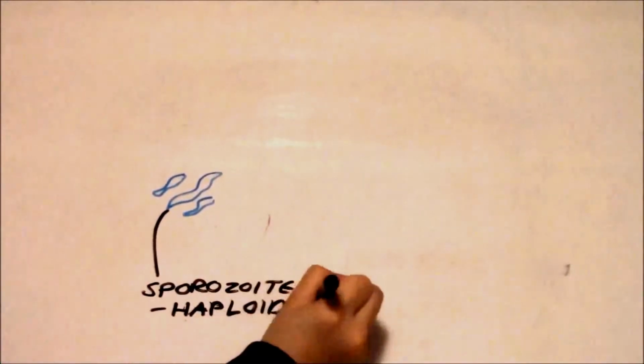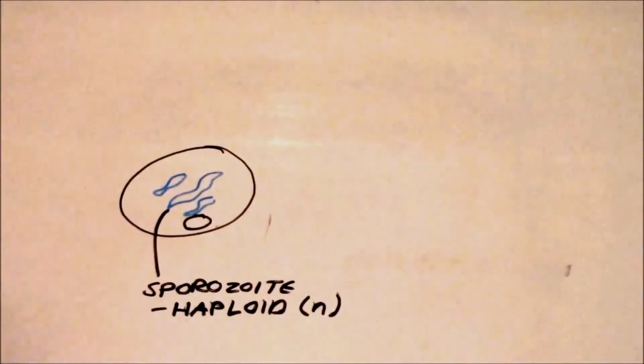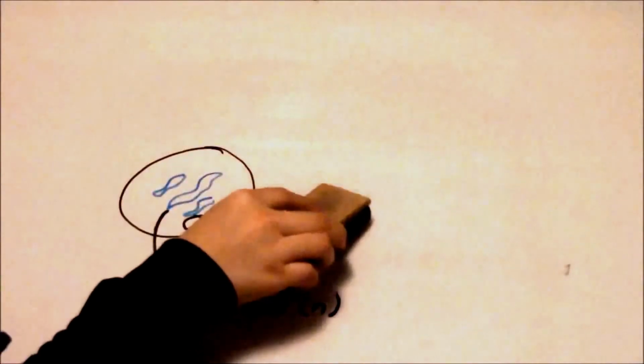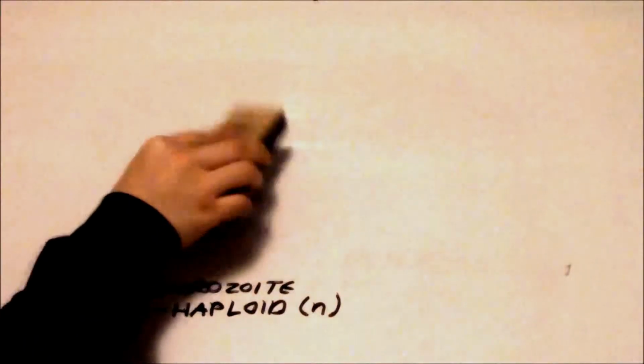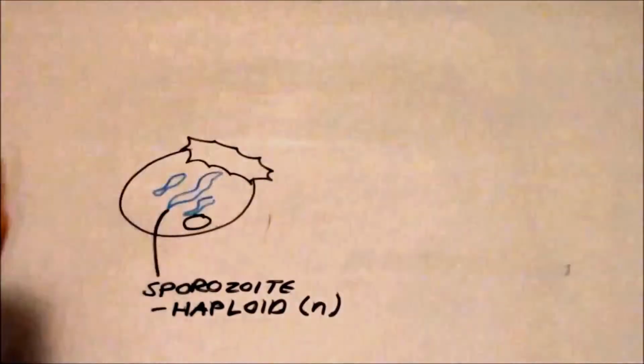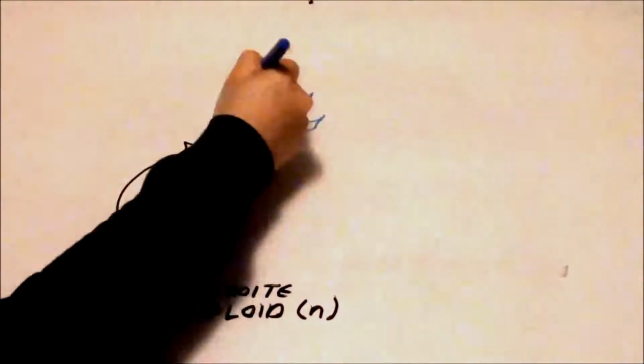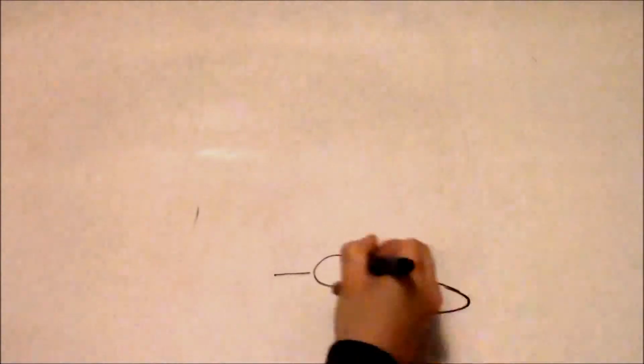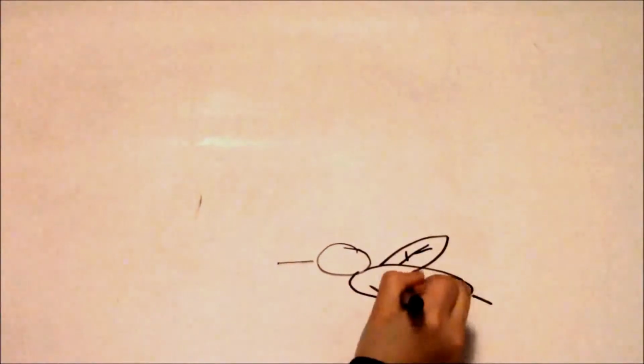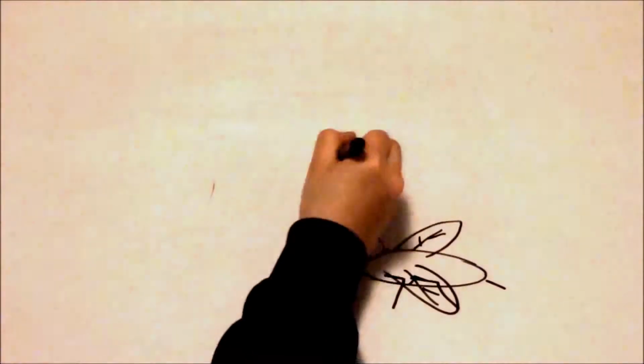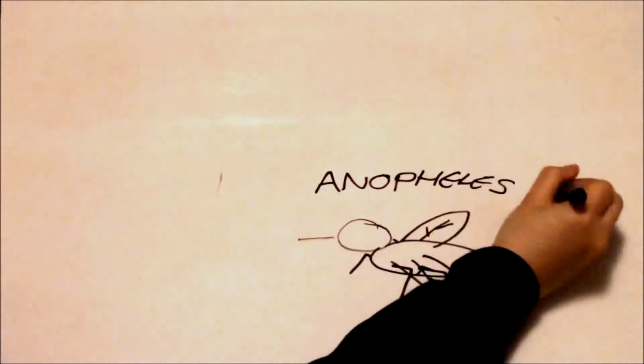I began as a sporozoite inside an oocyst, which contains the zygote. A sporozoite is a haploid, which is half of a cell or an immature cell. When the oocyst lyses, the sporozoites are free inside the gut of the host mosquito. Not all mosquitoes can transmit me into a vertebrate host. Only infected female mosquitoes from the Anopheles genus are capable of transmitting malaria. For example, Anopheles gambiae.